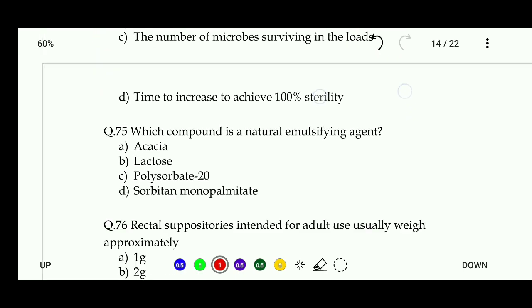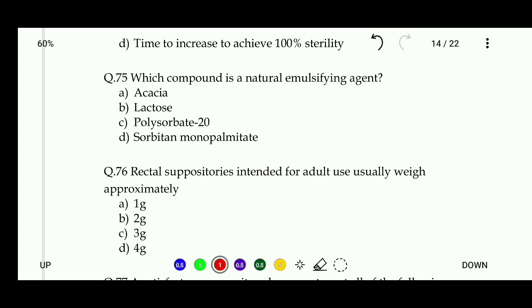Next, 75. Which compound is a natural emulsifying agent? Acacia, lactose, polysorbate 20, or sorbitan monopalmitate. Right answer is acacia. It is a natural emulsifying agent. 76.